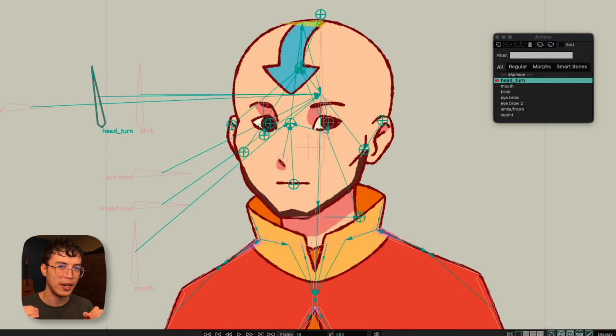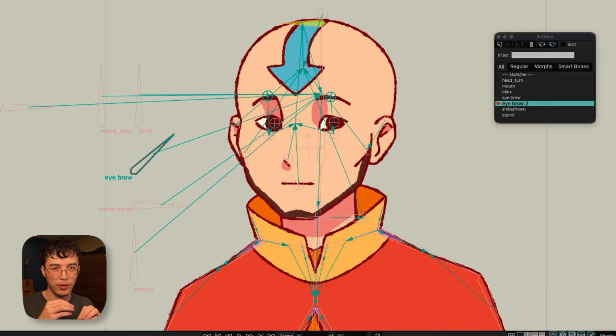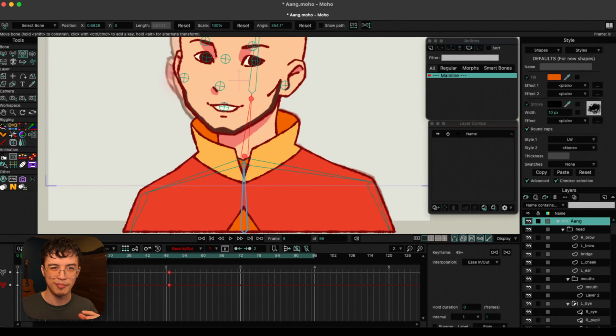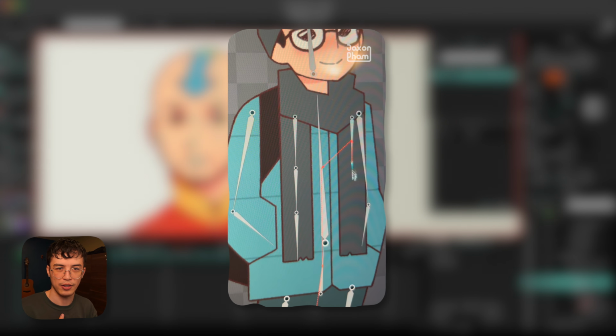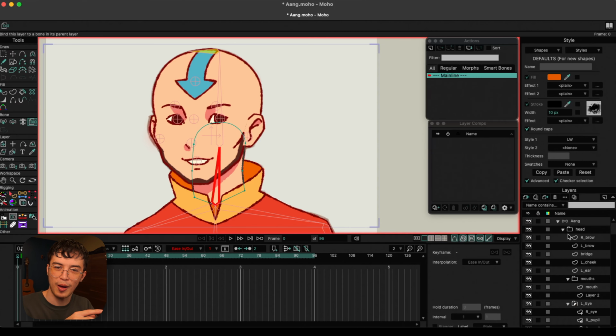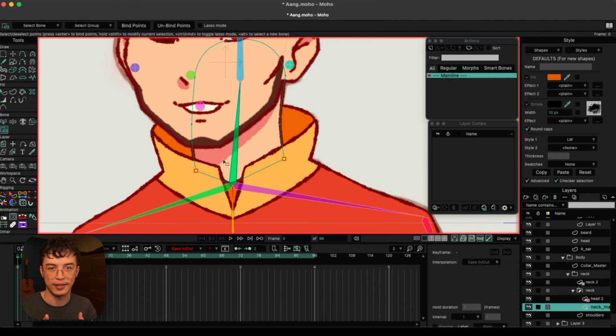And one of the things that I think Moho desperately needs, among a few other things, is better rig management and presentation in terms of how the UI shows what bone is parented to what bone. I think it's done better in software like Spine 2D, or maybe I just prefer it that way. But yeah, things get really messy and complicated as the rig becomes more complex or advanced over time.